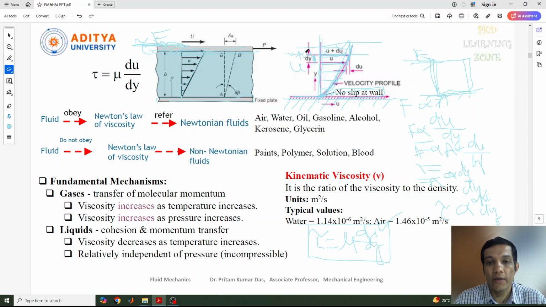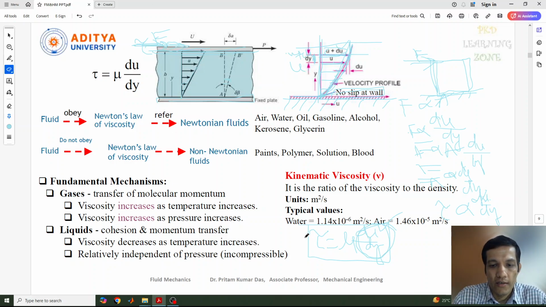And with respect to distance, that is also called the velocity gradient. This is called velocity gradient. Sometimes it is also called shear strain, that is, how much deformation happened here. So that also will be considered.